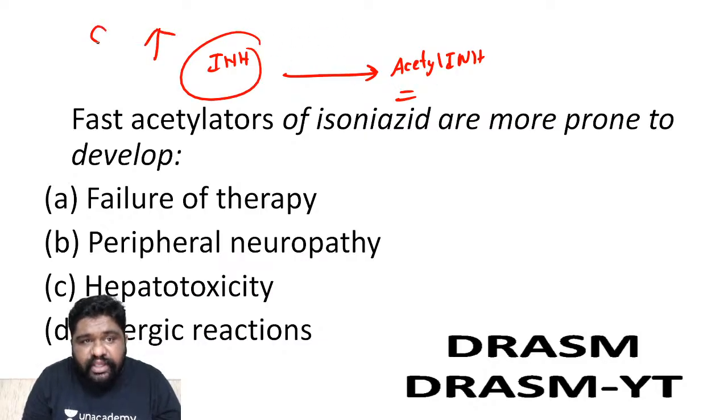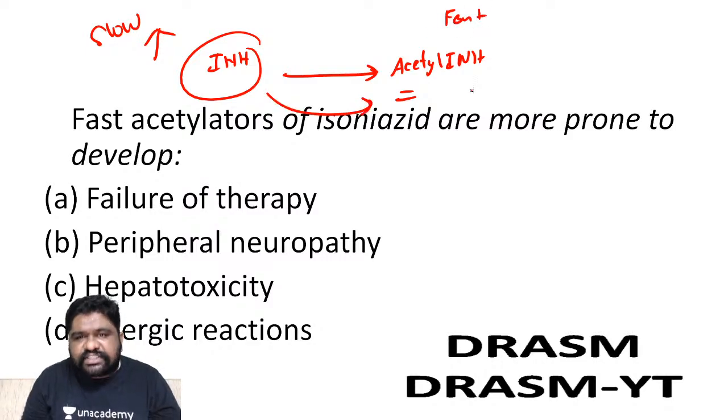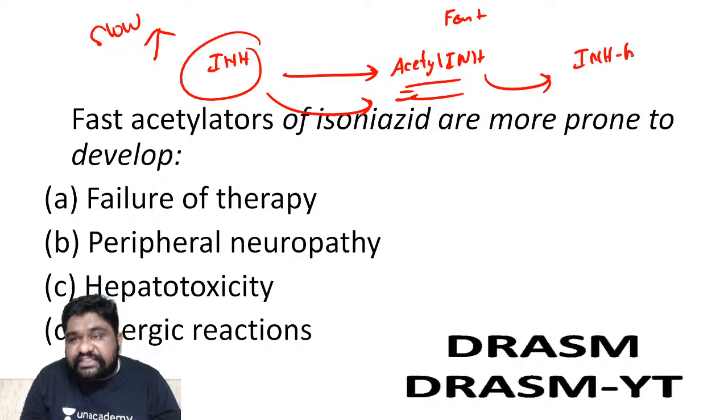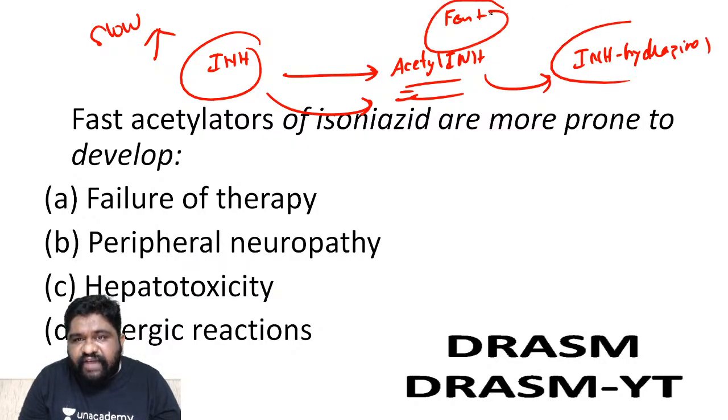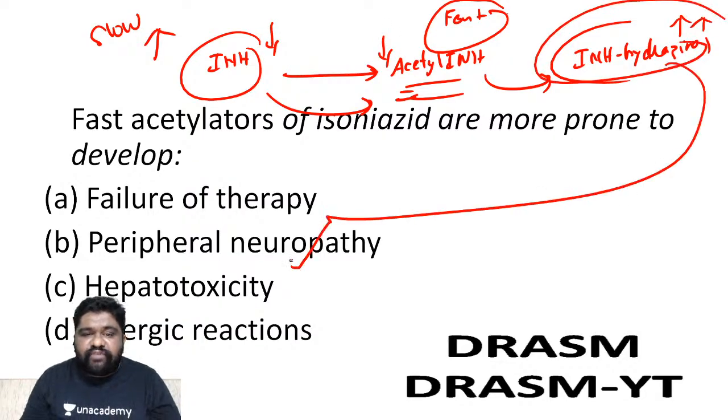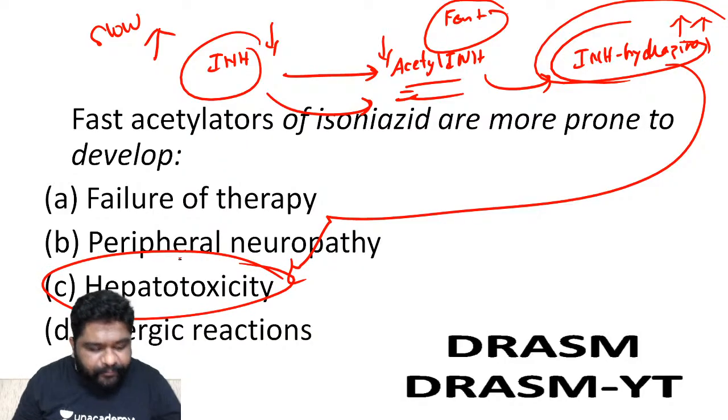INH is more in case of slow. If he is fast, he will instantly form acetyl INH and then convert acetyl INH into INH with a hydrazine. This INH with a hydrazine is hepatotoxic. If he is a fast person, INH is becoming lesser, acetyl INH becomes lesser, but INH hydrazine is increasing, which can attack your liver. That is why hepatotoxicity is the right answer.